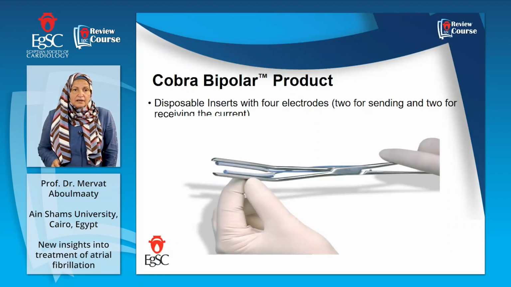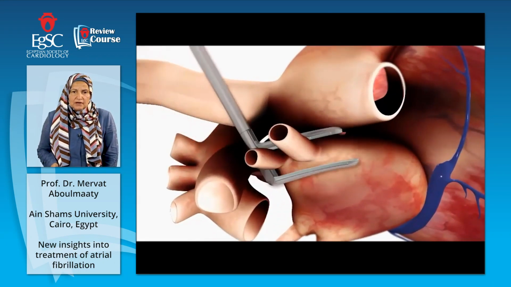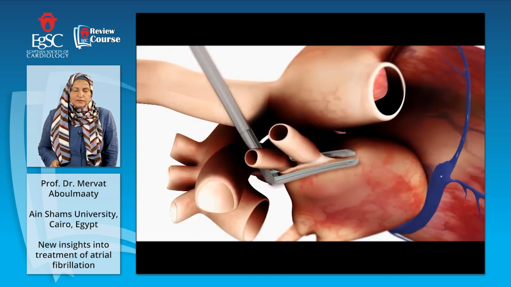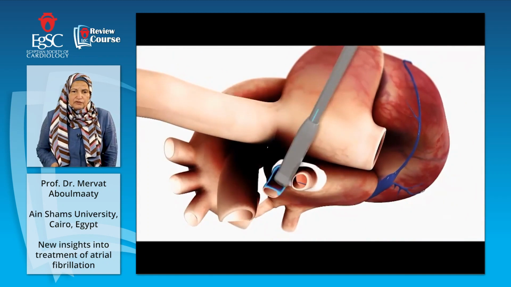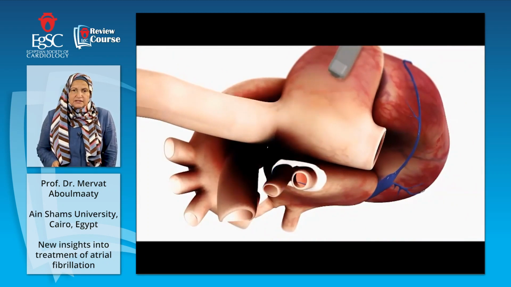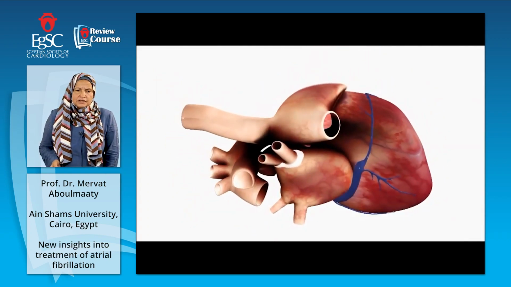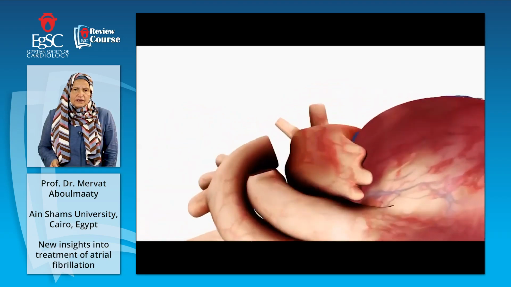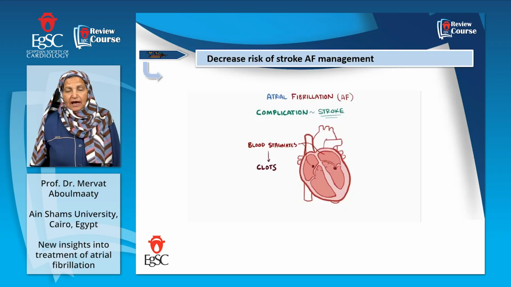This is a Cobra bipolar clamp, which can be used if the patient is not going to have open mitral valve replacement. This is a cartoon, I didn't see it before, showing that it can be done with surgery from outside the heart. Instead of doing an incision, he is using this probe to make the lines of maze, like this.